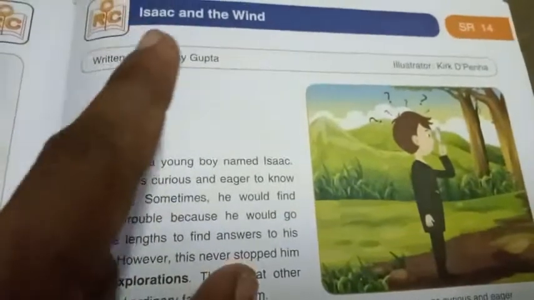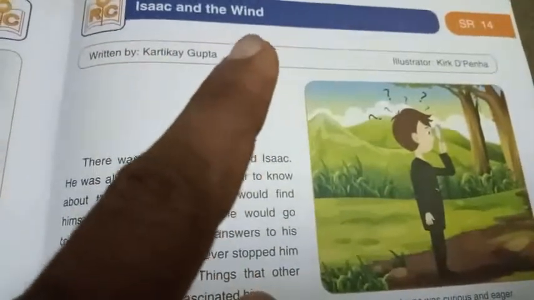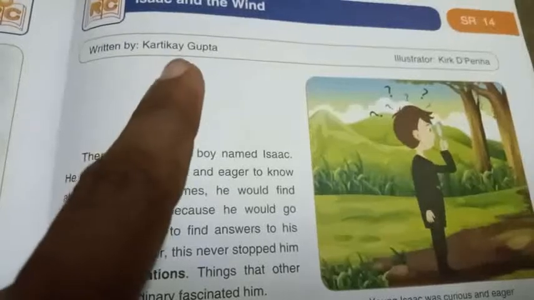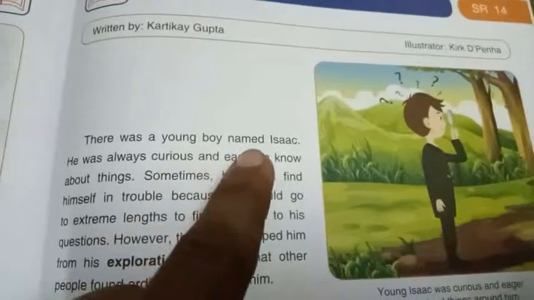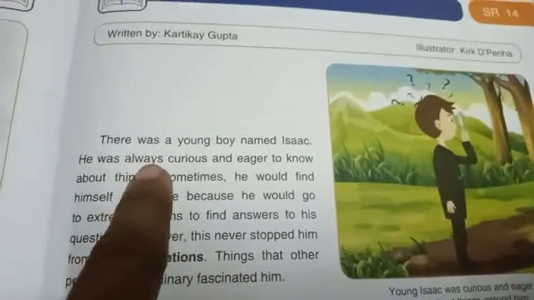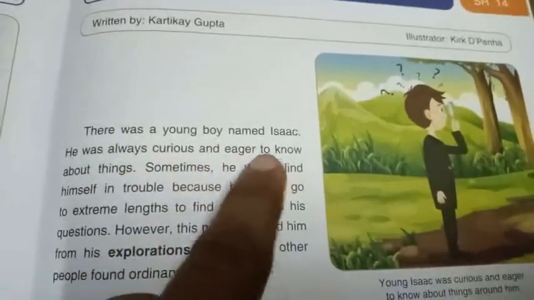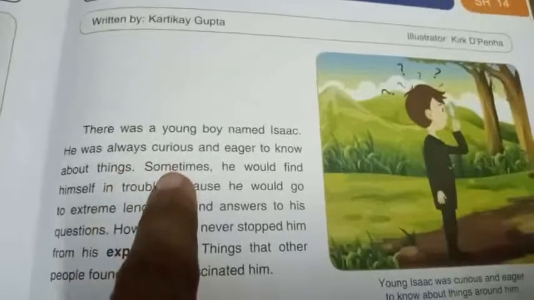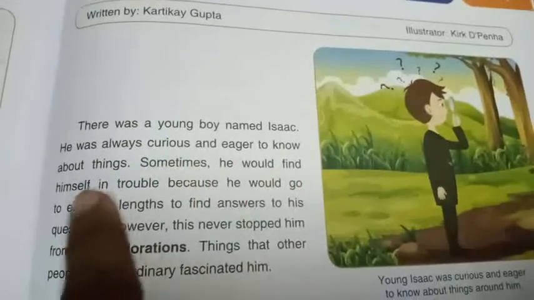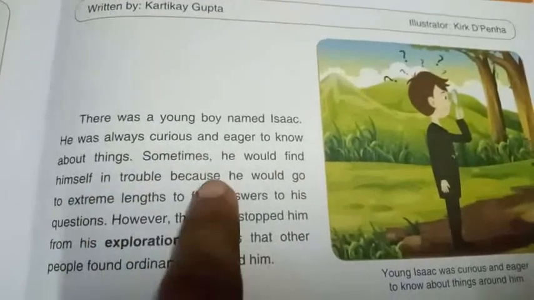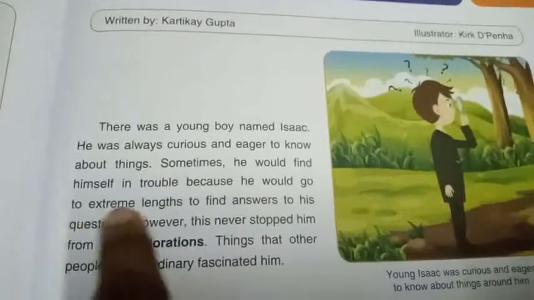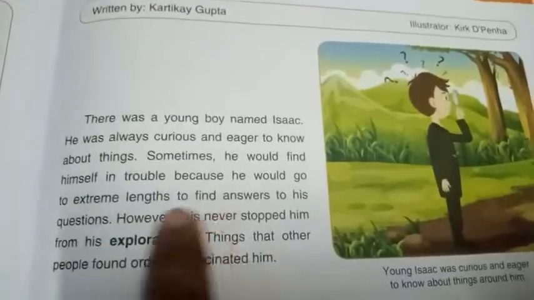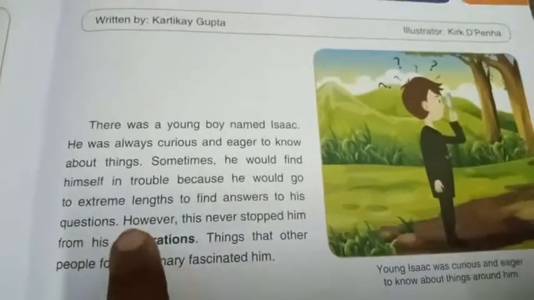The story, Isaac and the Wind, written by Kartikeya Gupta, illustrator Giti Benha. There was a young boy named Isaac. He was always curious and eager to know about things. Sometimes he would find himself in trouble because he would go to extreme lengths to find answers to his questions.